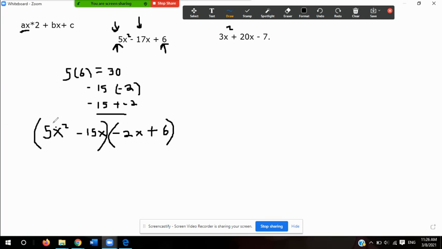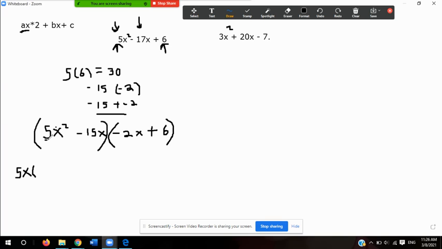So I'm going to look at the first parentheses, and then I'm going to look at the second parentheses. I'm going to think of a number that divides by 5, that also divides by 15. And of course, that would be 5 itself. Now, notice that this is 5x squared and this is 15x. So the x is also a common factor here. So that means I'm going to write 5x. Now, what I'm going to do is divide everything in the parentheses by 5x so that I can get the terms that I need to begin to factor them.